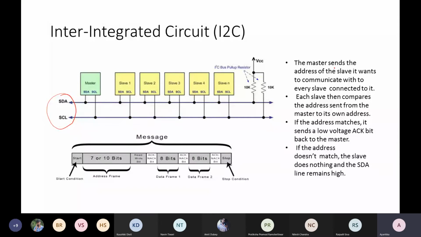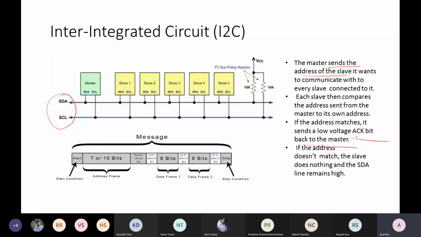And the master sends the address of the slave. It wants to communicate with every slave when it wants to communicate. And every slave then compares the address with their own address. If the address matches, it sends a low voltage, that is an acknowledgement bit, back to the master.